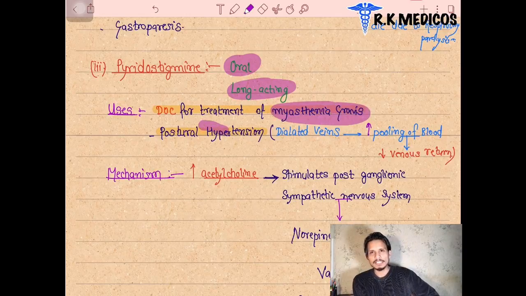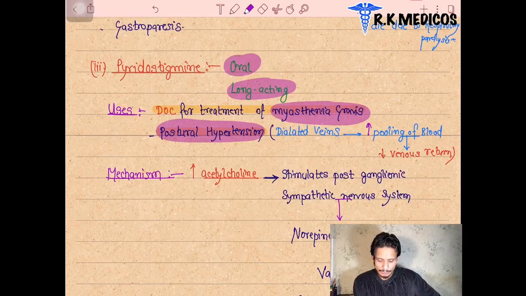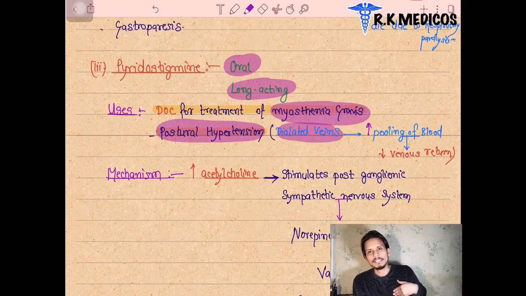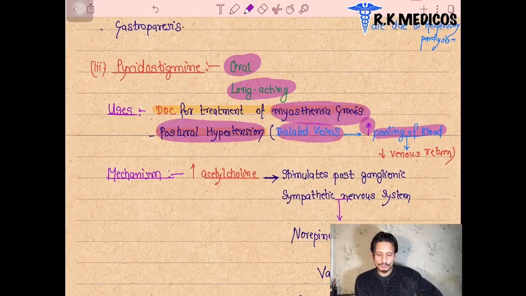When the patient is standing, the veins of the patient's body become dilated. This leads to increased pooling of blood, and the blood reaching our heart decreases. It means the venous return to the heart is decreased, and this leads to postural hypotension developing in the patient.